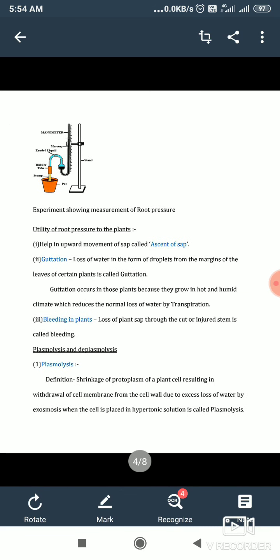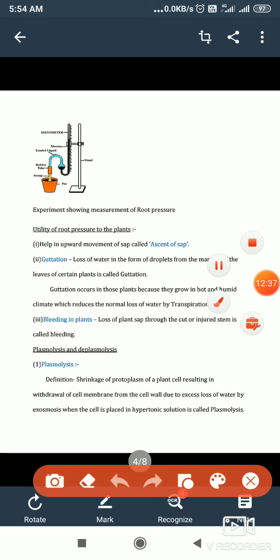Next is the demonstration of root pressure. Here, look at that. A potted plant with a soft stem is cut in one part, and then a tube is connected with it, and then rubber tubing connected to the mercury manometer.